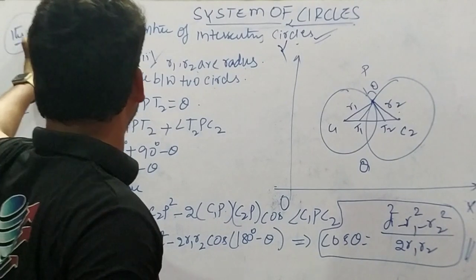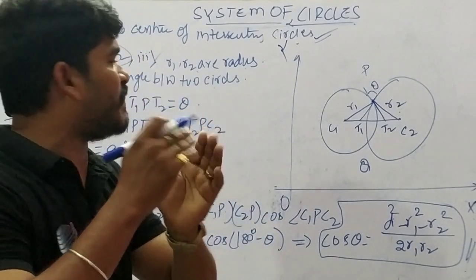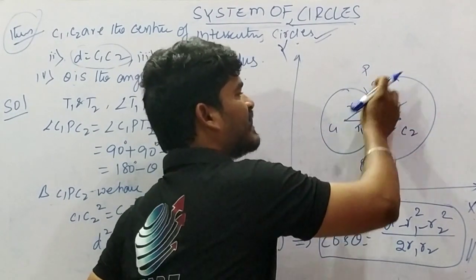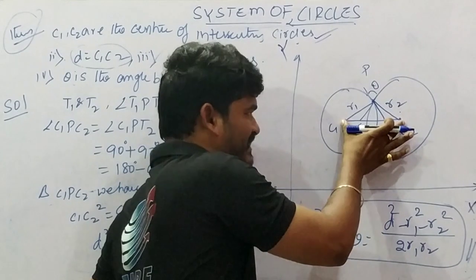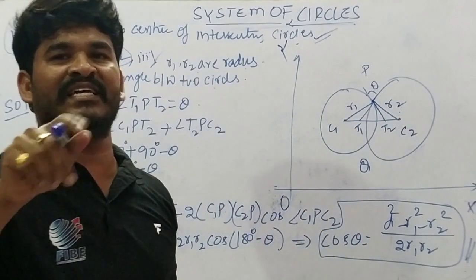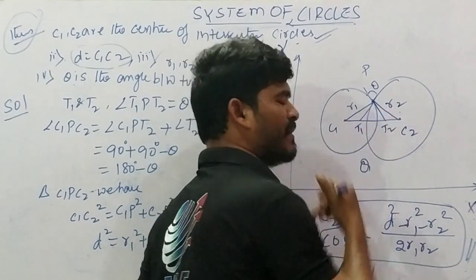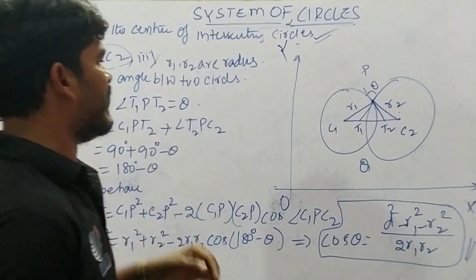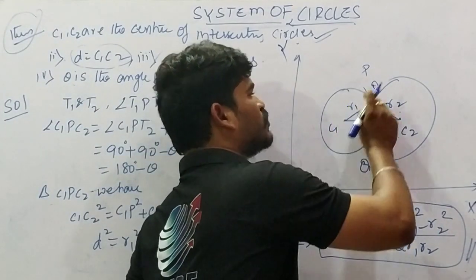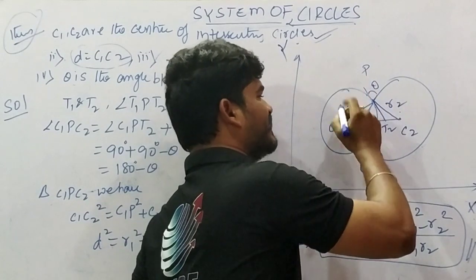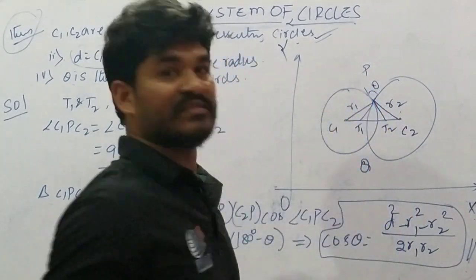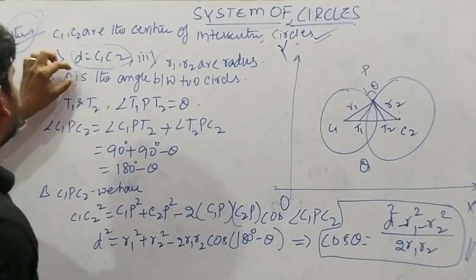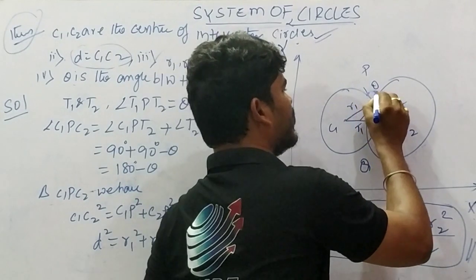The second one is D equal to C1C2. These are the center point of the first circle and the center point of the second circle. The distance between them is called D, which is the line joining the centers of both circles. Next, the third one is R1 and R2, the radii, where the center point C1 to the point on the circle. The first is radius R1 and the second is radius R2, where theta makes an angle.